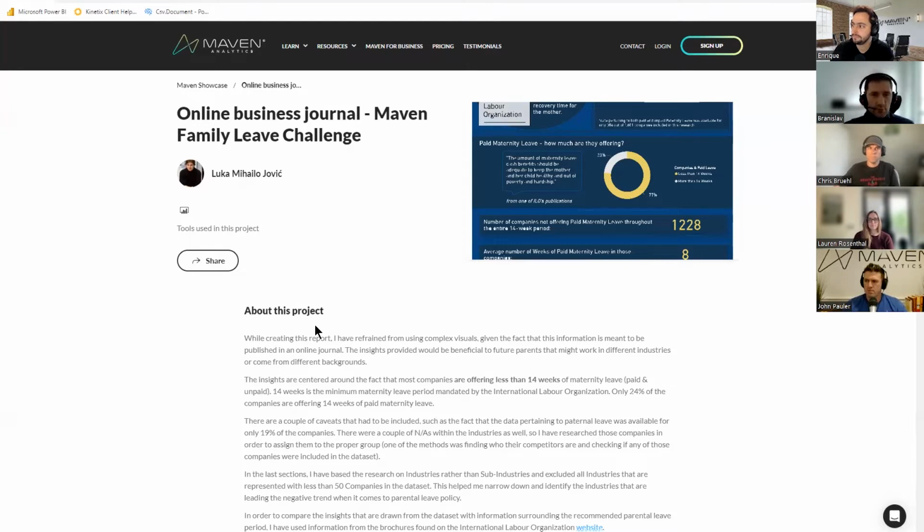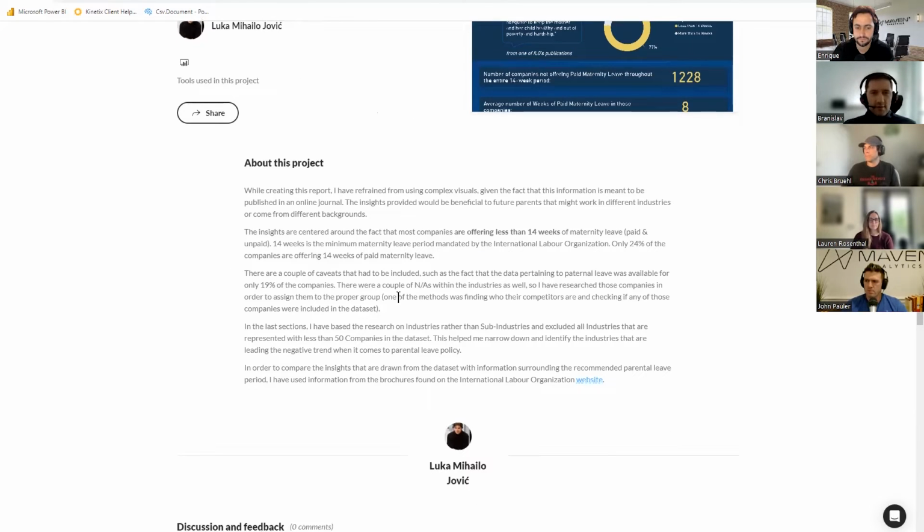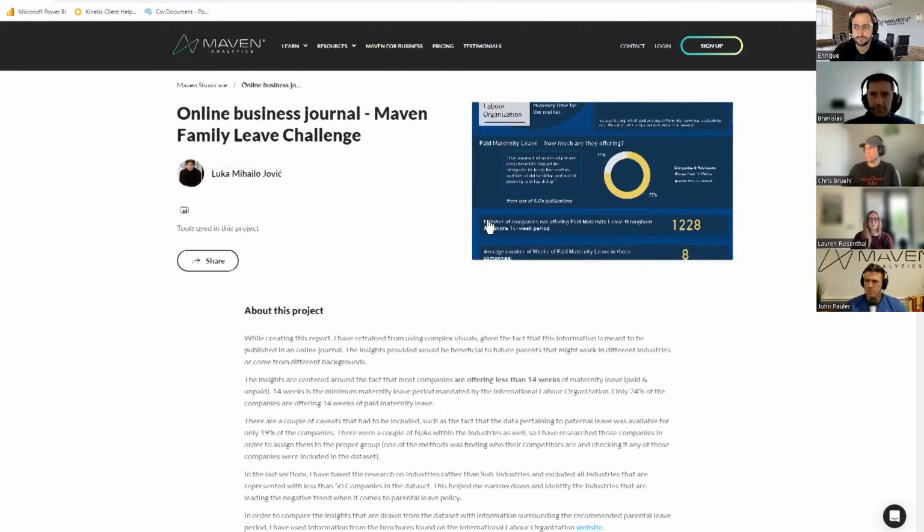In his about section, we are presented with the context that he's focusing on, and the context is this. The ILO, International Labor Organization, is recommending a minimum of 14 weeks for the mothers to rest, and the companies aren't really meeting this minimum. We have some other caveats here which describe some of the nuances of the data, as well as some of the assumptions that he made while analyzing this data. Very short, very clear about section, not too much, but does the job really well.